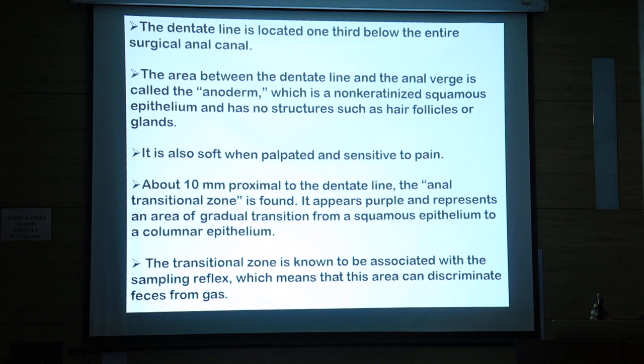And for people who have joined later, 10 mm proximal to the dentate line the anal transition zone is found. It appears purple and represents the area of gradual transition from squamous epithelium to columnar epithelium. The transitional zone is known to be associated with the sampling reflex, which means this area discriminates between feces and gases.